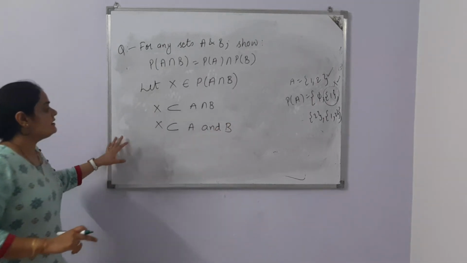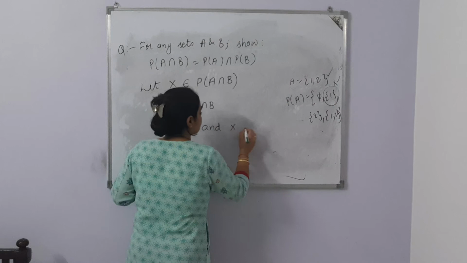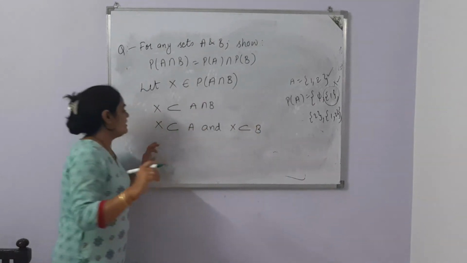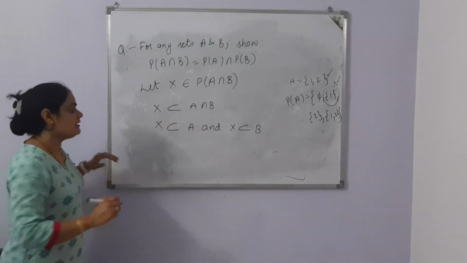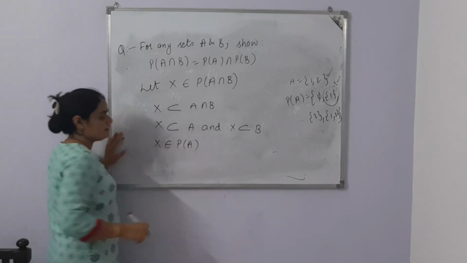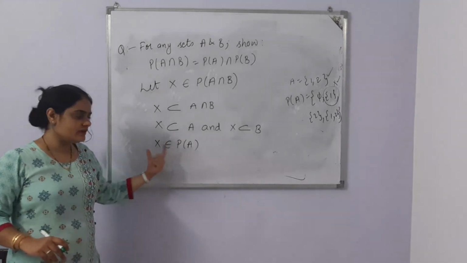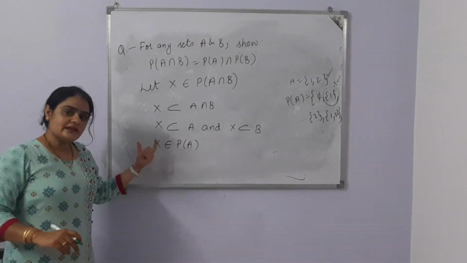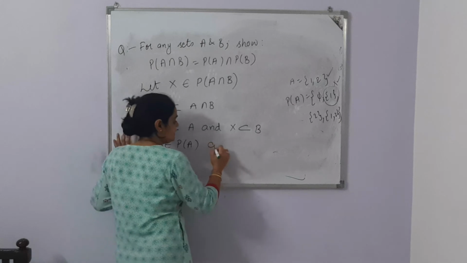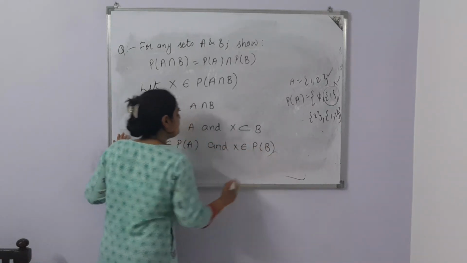X is the subset of A and X is the subset of B. If X is the subset of A, that means X set will belong to power set of A. Of course, if this is a subset of A, then in power set of A it works like an element. Same with B. X belongs to power set of B.